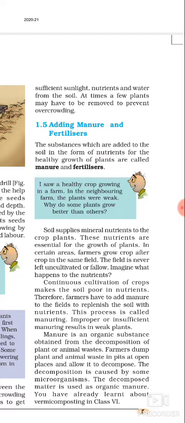Another method is crop rotation. This is followed in northern India. This can be done by growing different crops alternately. What farmers in northern India do is grow legumes as fodder in one season and wheat in the next season.